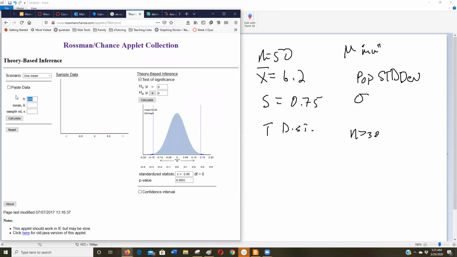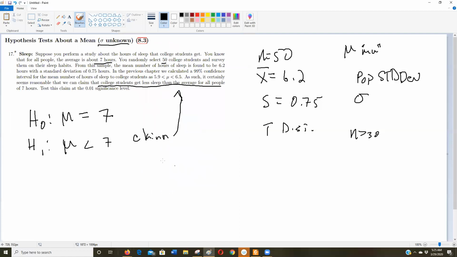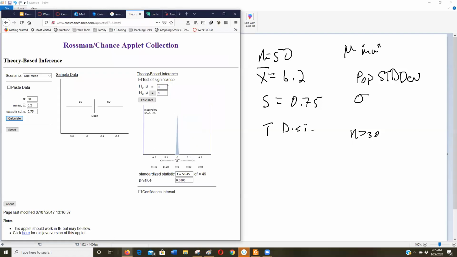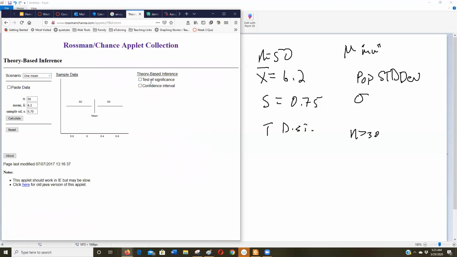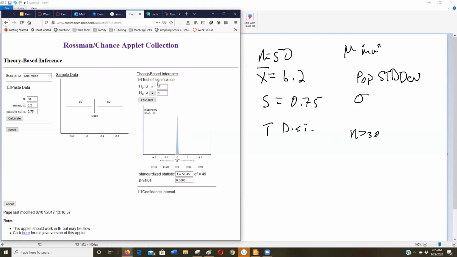So we know n is 50. We know X bar for that 50 was 6.2, and we know the standard deviation with that 50 was 0.75. And we're going to let it calculate, so use it. And then our hypothesis was what? Our hypothesis was equal to 7 and less than 7. So it's a left-tailed test. So let's come back here to my applet. I'm going to make this be 7. But make sure you check test of significance, right? If you don't check this, when you first load this page, it looks like this, and we want a significance test, not a confidence interval here. I'm going to change the mean to 7, and it'll automatically kick to less than 7.